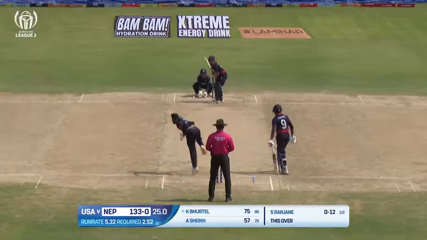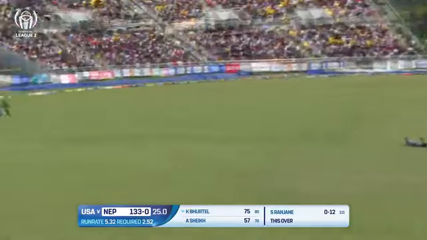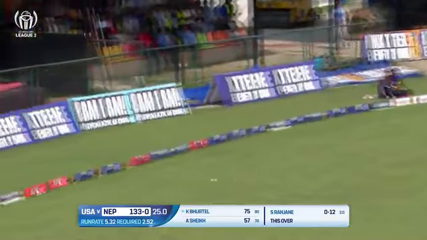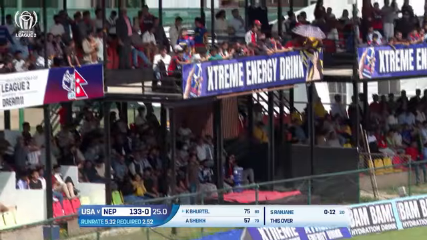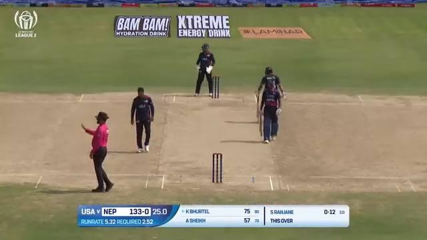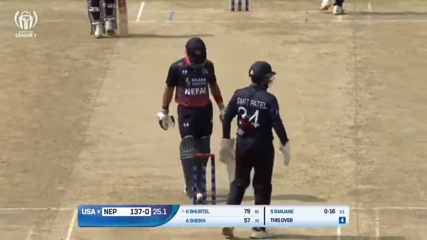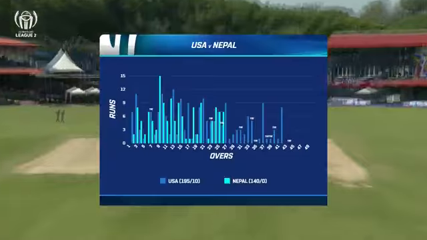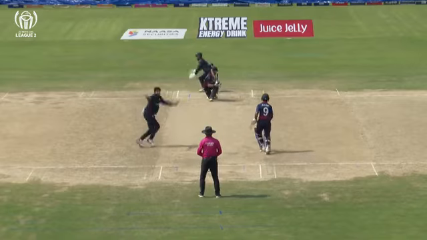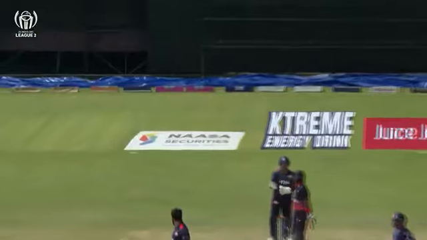Burtel. That's driven beautifully. Another sublime, pristine, majestic, magnificent hit. We are falling short of adjectives to describe this brilliance. Looks close.